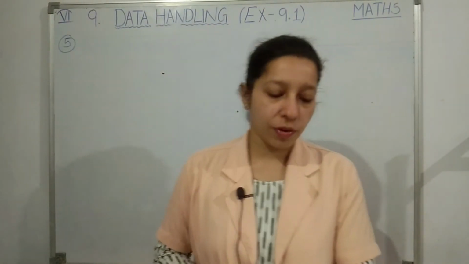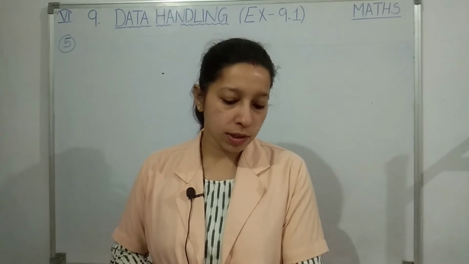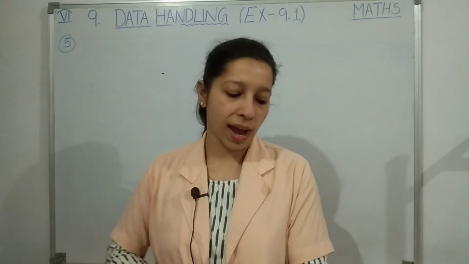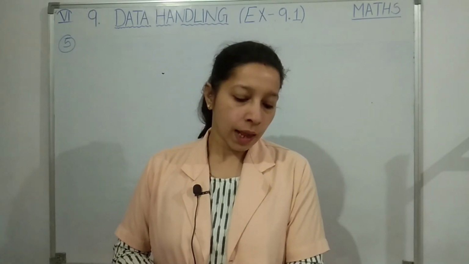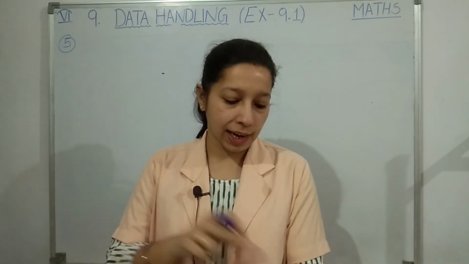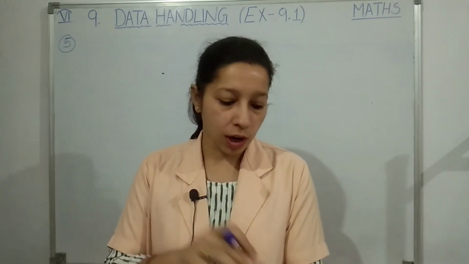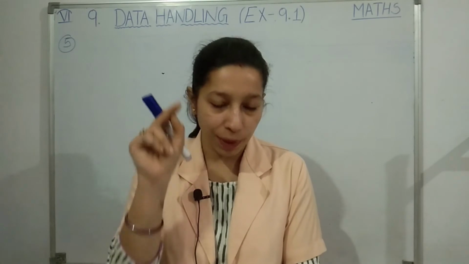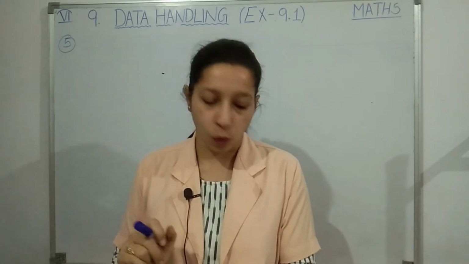So students, question number 5. The number of girl students in each class of a co-educational middle school is depicted by the pictograph. Okay, fine. 2 columns, class 1 to class 8 is given. Number of girl students, I told you, scale. Here one picture of a girl shows how many girl students? 4 girls. You can see near number of girl students, one picture of a girl is given and it is indicating that this picture is showing 4 girls.